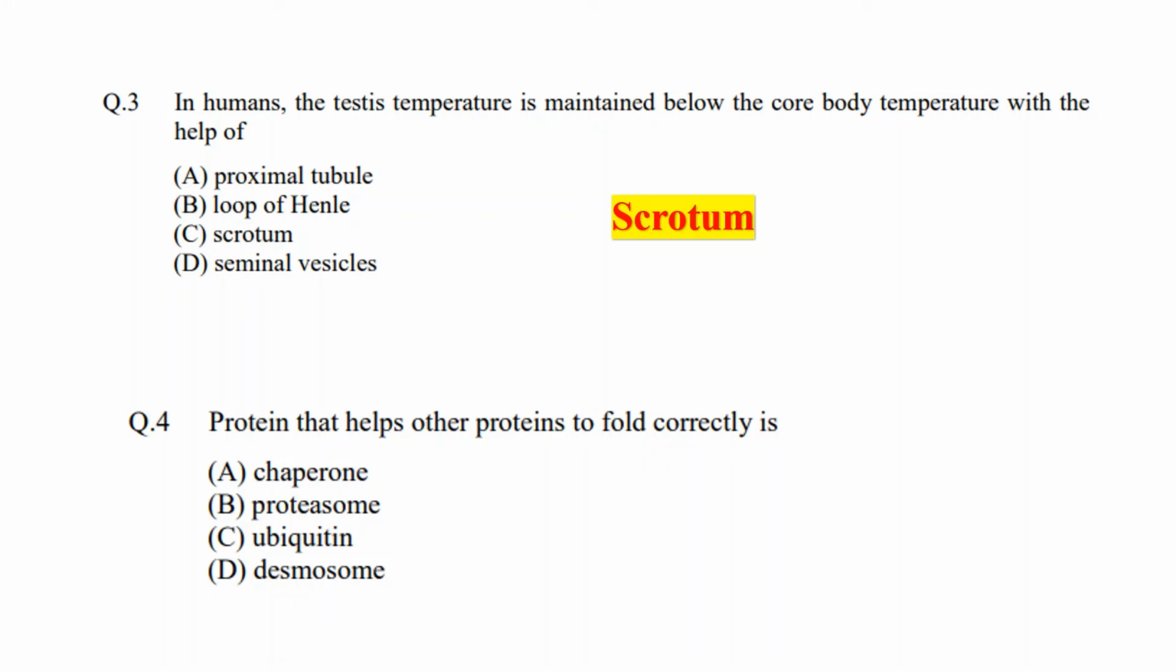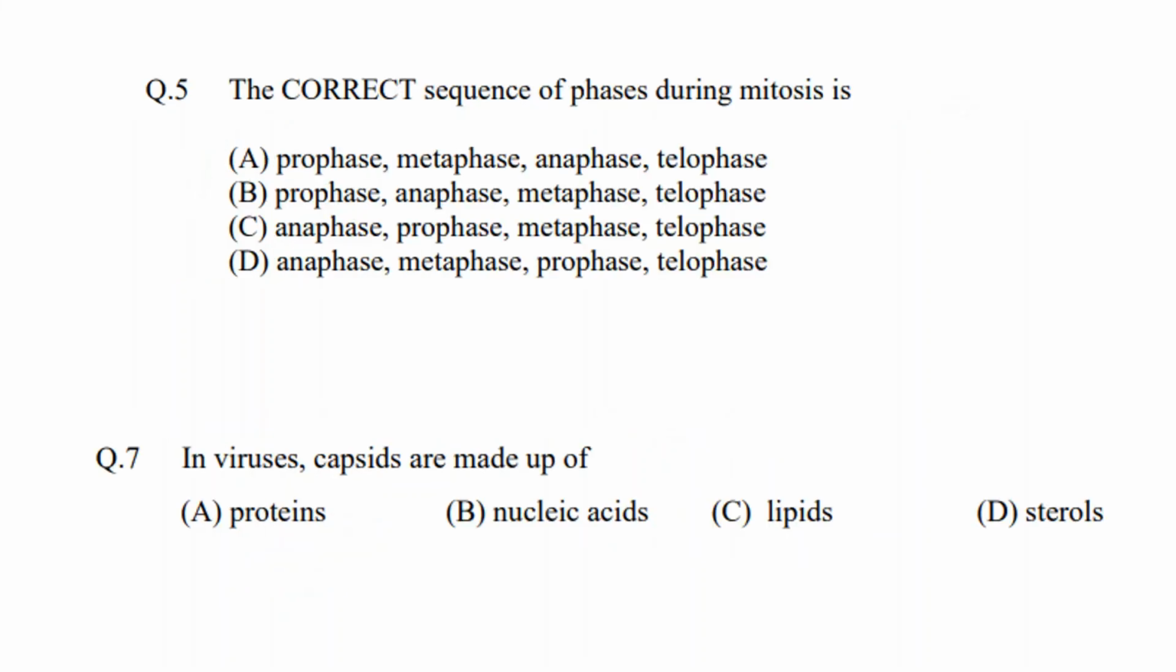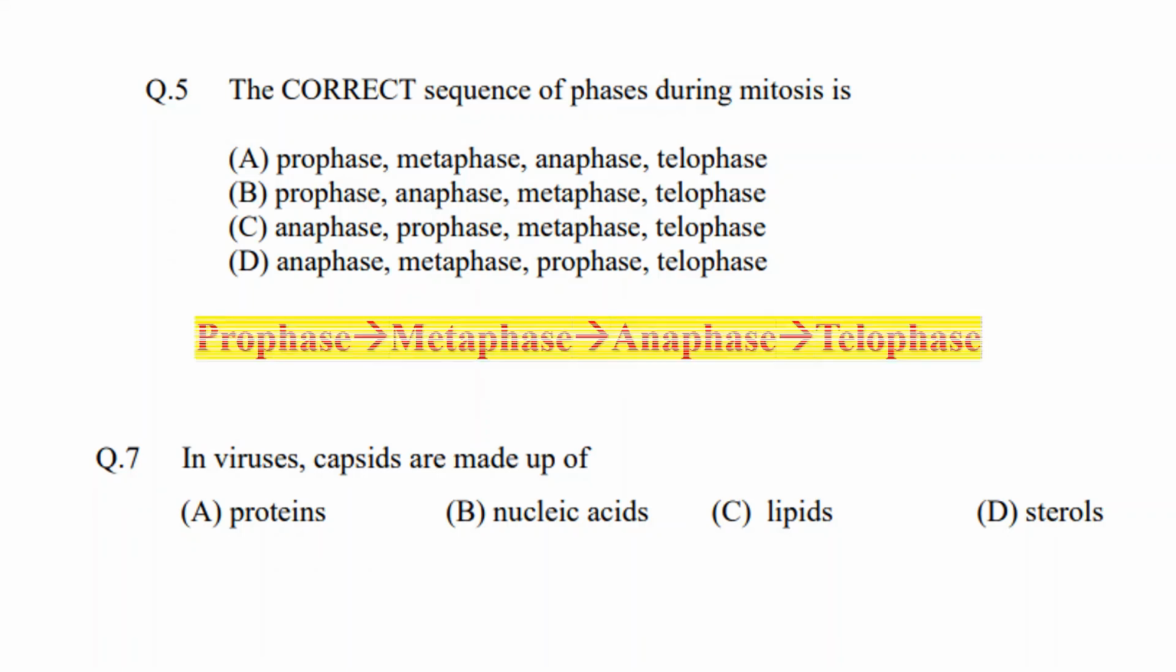Now the next question is, protein that helps other proteins to fold correctly is known as, obviously the answer would be option A, chaperone. Next question, the correct sequence of the phases during mitosis is, it is also a very common question, prophase, metaphase, anaphase and then telophase. So the correct option would be option A.